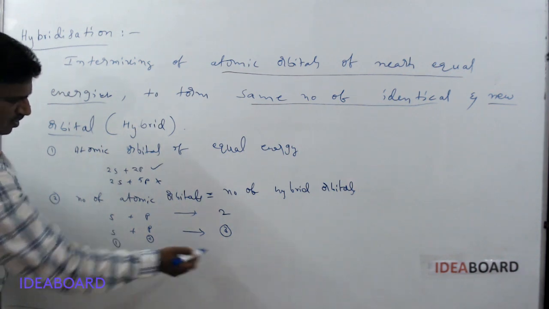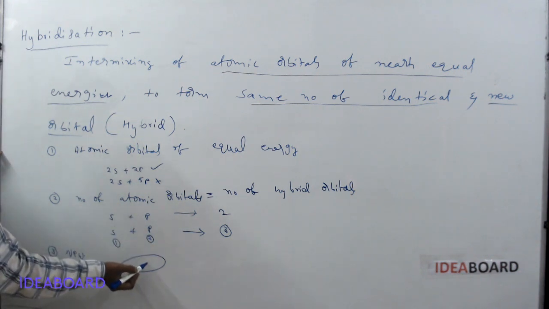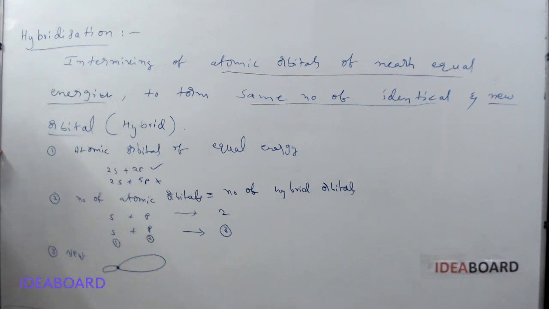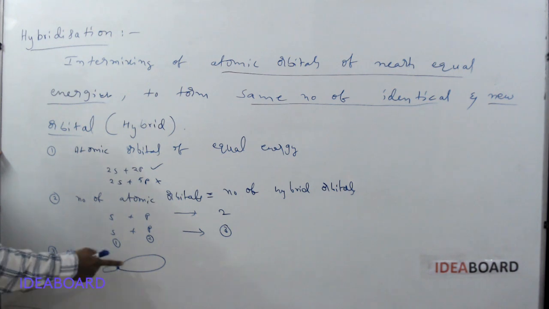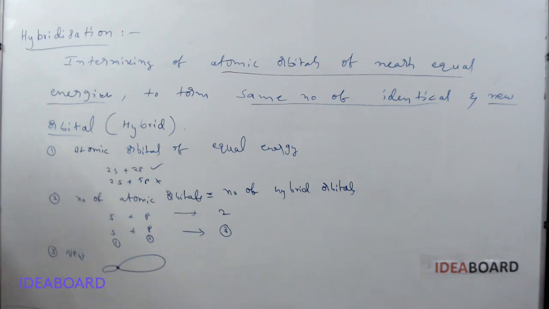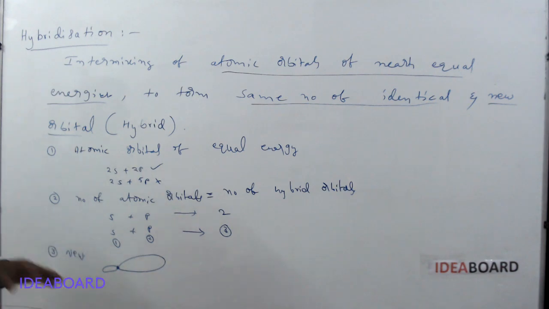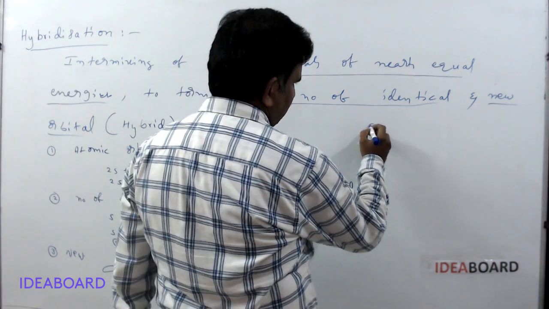The next bonded atom always attaches to the large lobe of the central atom's hybrid orbital. This is the shape of all hybrid orbitals. They do not have a spherical, dumbbell, double dumbbell or fourfold shape; they are new hybrid orbitals.